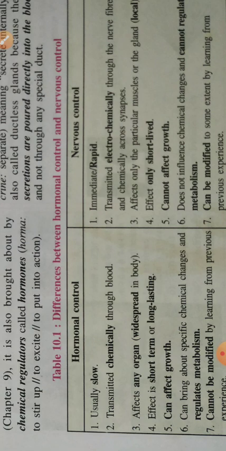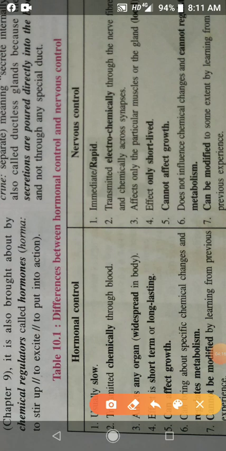I told endocrine control is also called hormonal control. So here you have to know the hormonal control is slow, but nervous control is rapid, immediate.